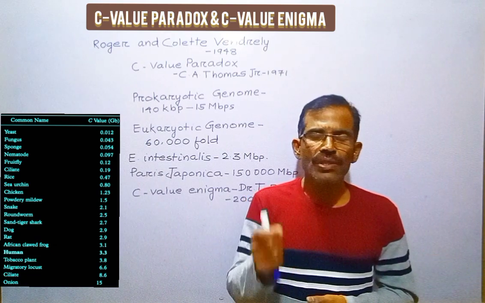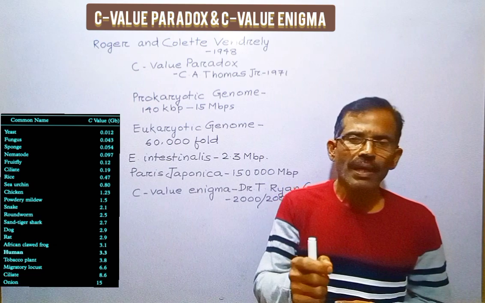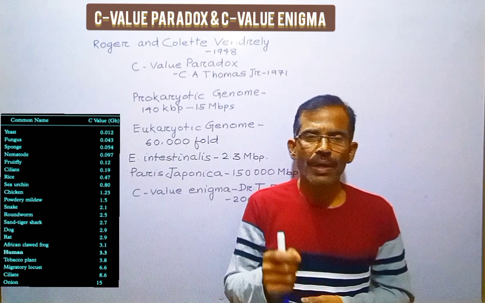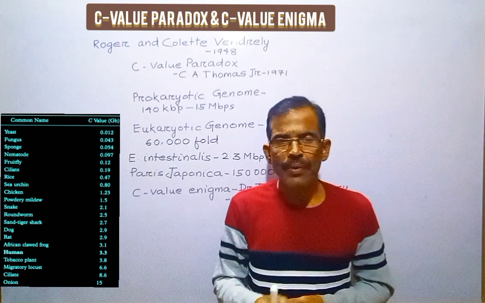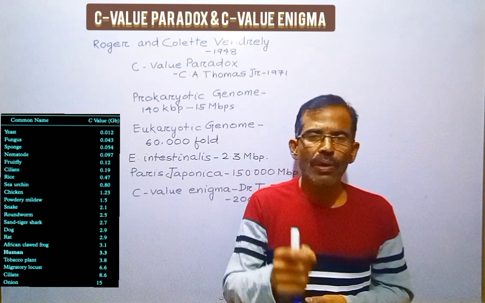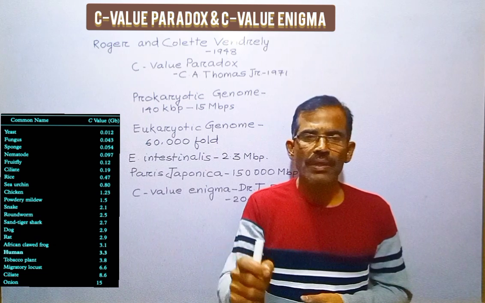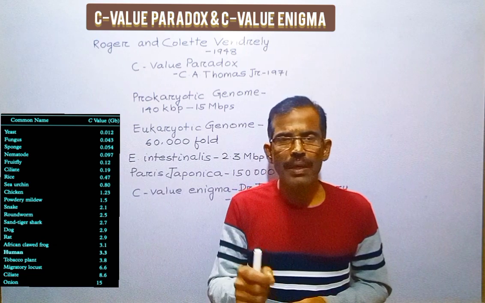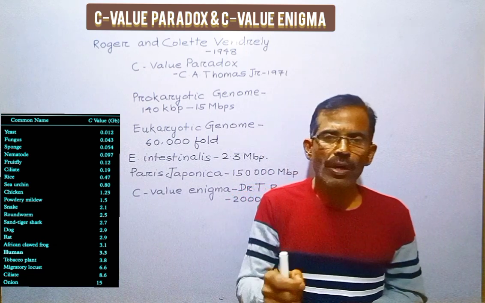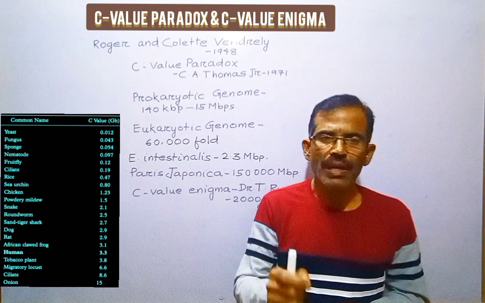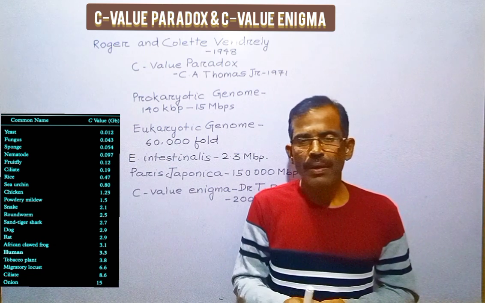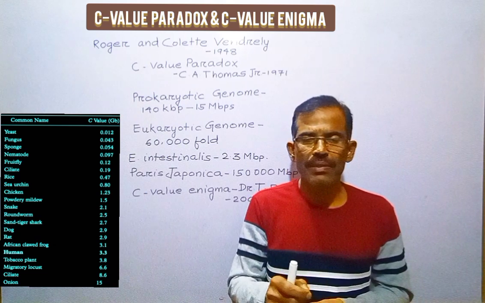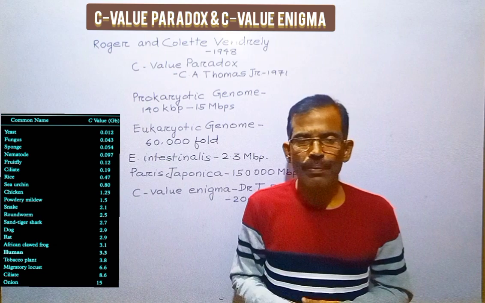By definition, C-value is the amount of DNA in picograms contained within a haploid nucleus, for example, in a gamete. In diploid cells, it is equal to half of the total nuclear DNA present. In some cases, notably in diploid cells, the terms C-value and genome size are used interchangeably. However, in polyploids, the term C-value may represent two or more genomes.